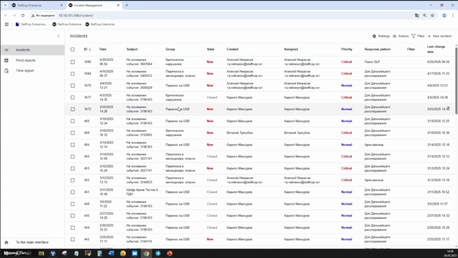My access rights are limited on this demo environment, but here's how it will typically appear. If the administrator attempts to delete such an event or file, the following message will appear: Event is linked to the incident number XXX, deletion prohibited. By default, deletion protection is enabled.